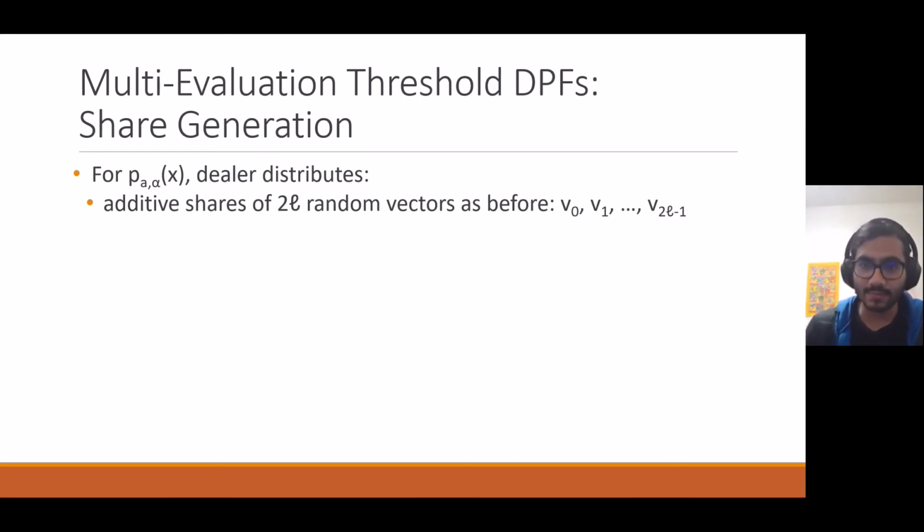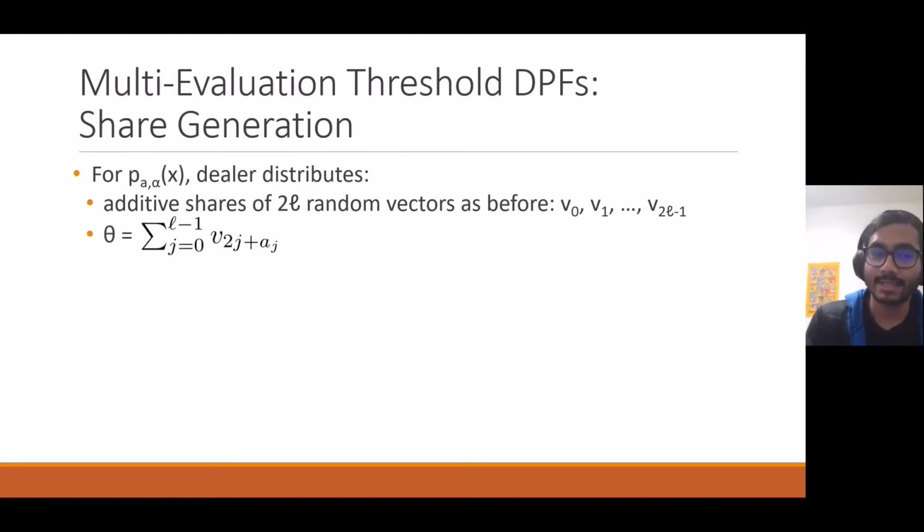So these v0, v1 through v_{2L-1}, we sample these random vectors and then we give additive shares. And we're going to take the sum across the appropriate vectors for each bit of the input. So for the jth bit of the input, we add v_{2j+aj}, where aj is the jth bit of a. And remember, this is the correct input, or the input that yields alpha.